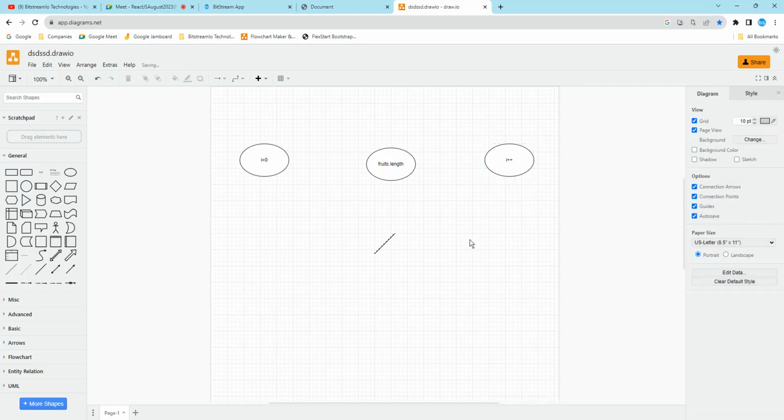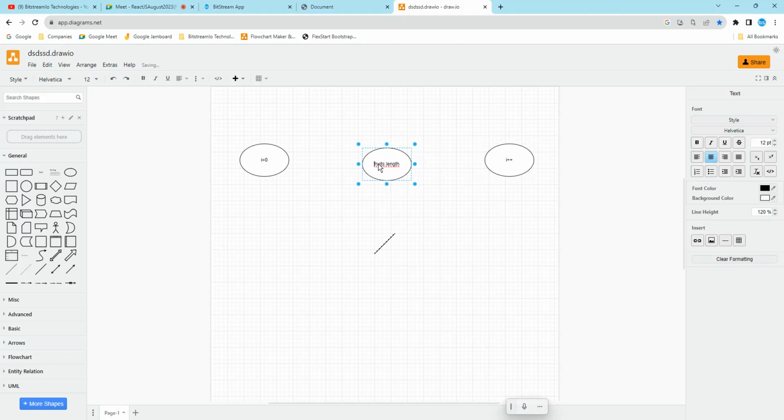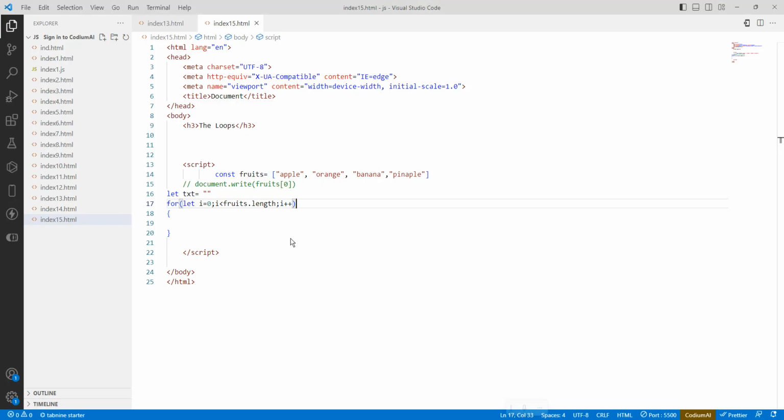So i equals to 0, i less than fruits dot length, i plus plus: initialization, comparison, and increment. I am comparing here i less than fruits dot length. Okay, we'll go through the iteration.